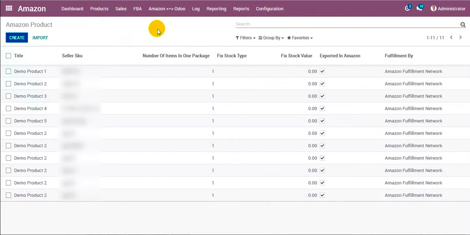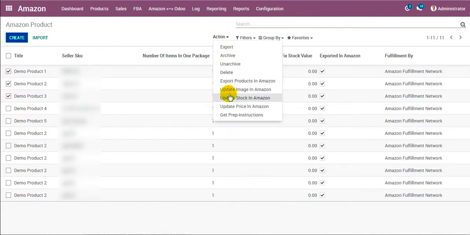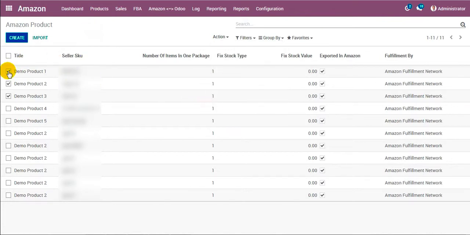Now there are two possible ways by which we can export the stock to Amazon. The first one is the selective way, that is, we select the individual products. Over here we go to Amazon and update stock in Amazon. As soon as we click on this, the stock for the products that we have selected will be exported to Amazon. So this was the first way.